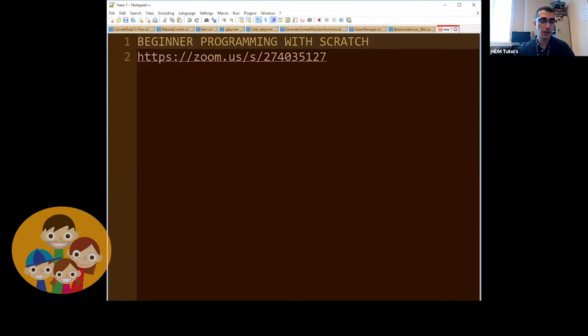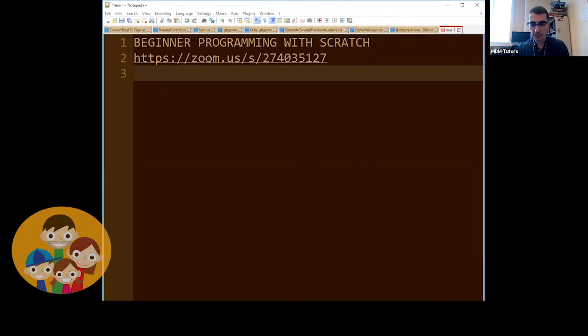Today we are doing beginner programming, or the foundations of programming, using Scratch. Scratch is great. Let me switch back to my camera. Stop share, cool. Scratch is a really nice way to learn about programming because it is a visual scripting language. It's actually called block scripting.